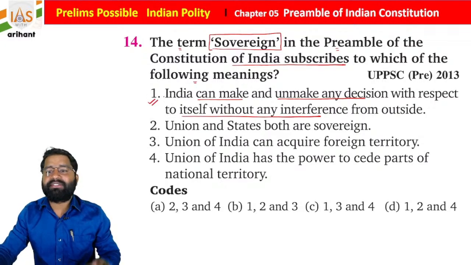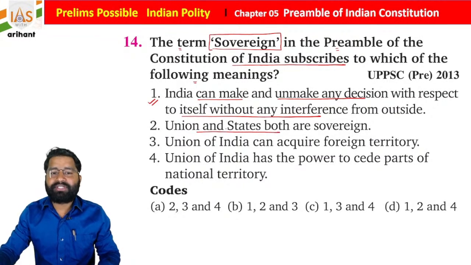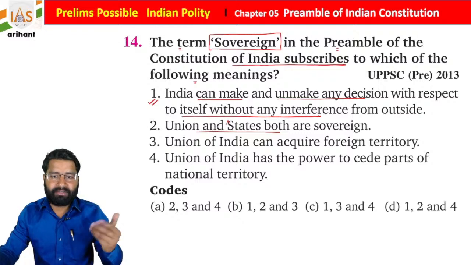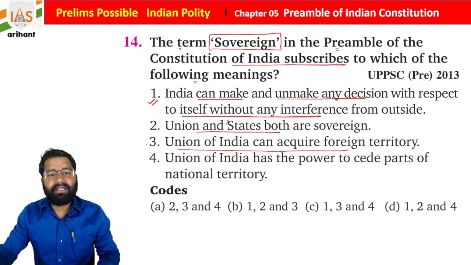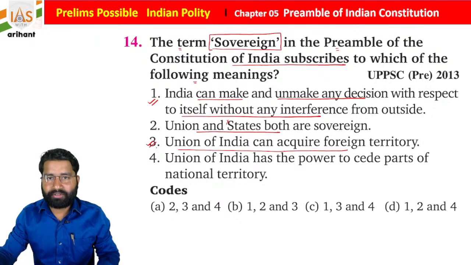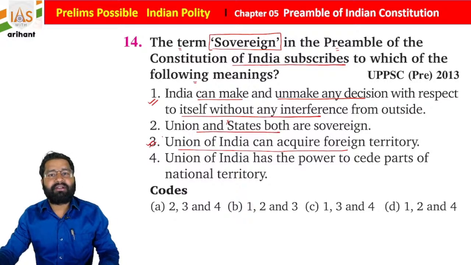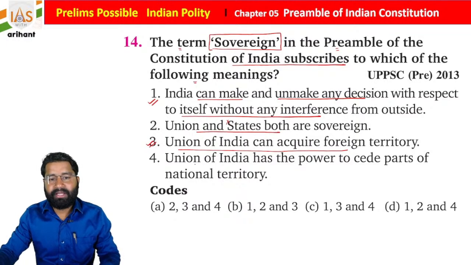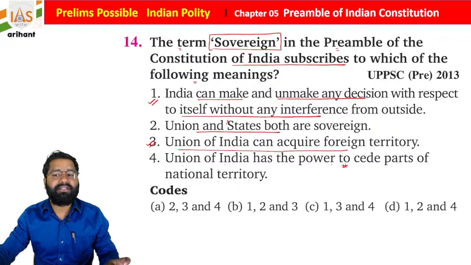You will say, sir, this statement is correct. Union and state both are sovereign? You will say, no sir, states are not sovereign, they have limitations. Union of India can acquire any other foreign territory? Under Article 2 of the Indian Constitution, as we already discussed, India can acquire foreign territory also. Union of India has power to cede part of the national territory.